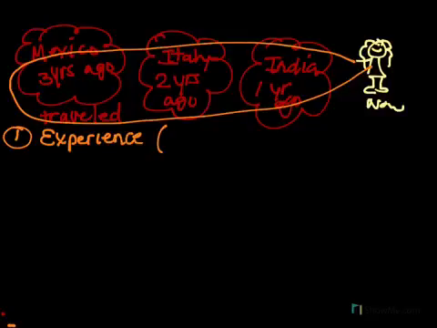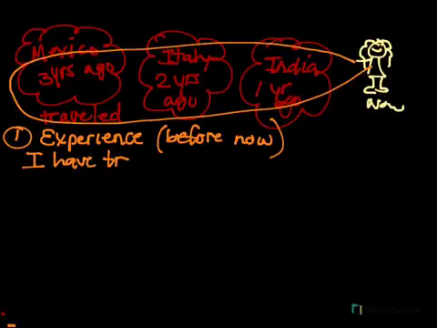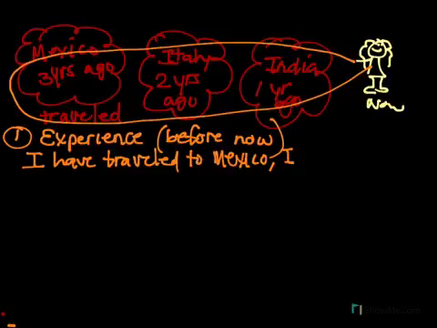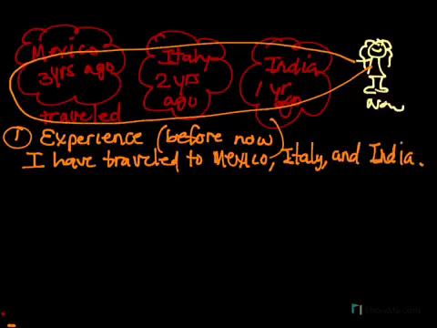So when I'm talking about experience or actions that happened before now, then I use the present perfect, and I would say something like, I have traveled to Mexico, Italy, and India. I don't mention when. I don't mention how long I traveled. What this sentence shows is that I traveled in the past, and I can still travel more now and into the future. So this is the idea of experience.